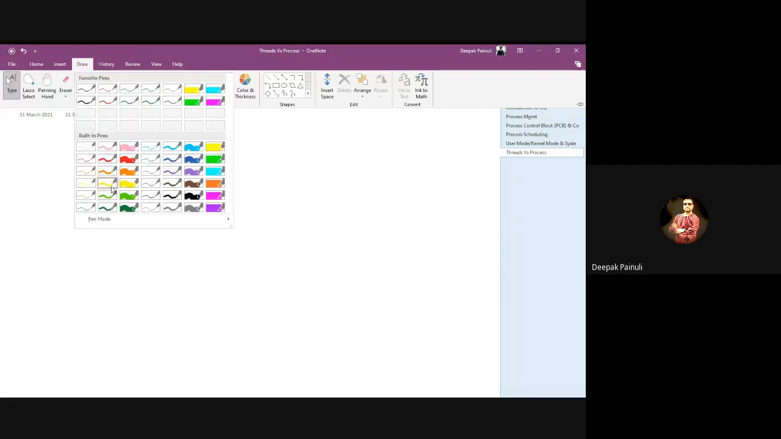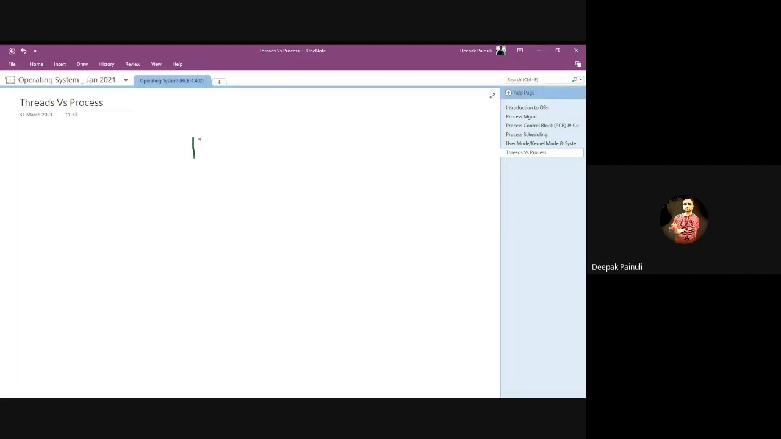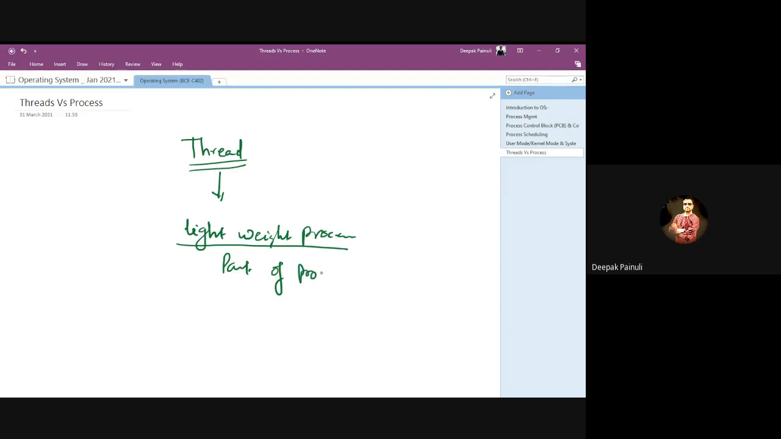Cover threads. Thread. Thread is also a little process. We can say it is a minor process, or we can say it is a lightweight process. Why are we addressing it as a lightweight process? Because it is a part of a process.